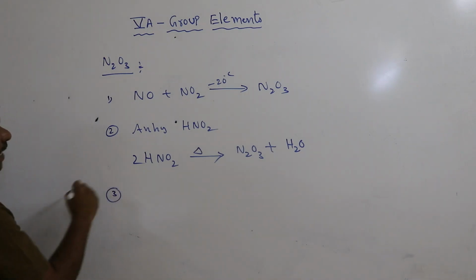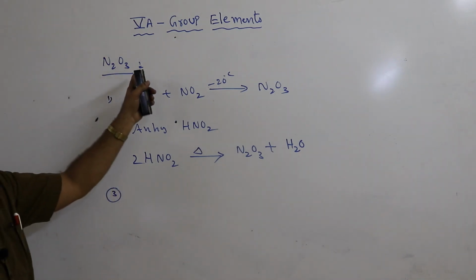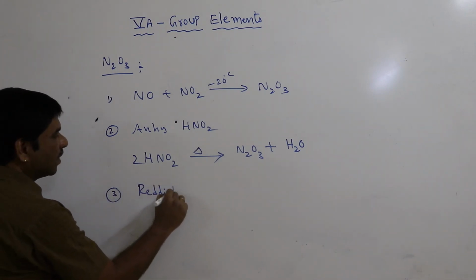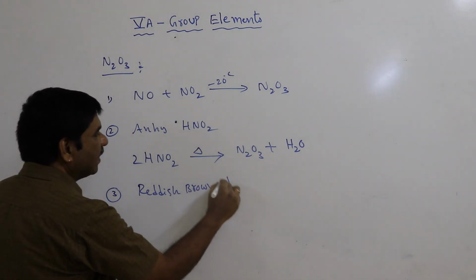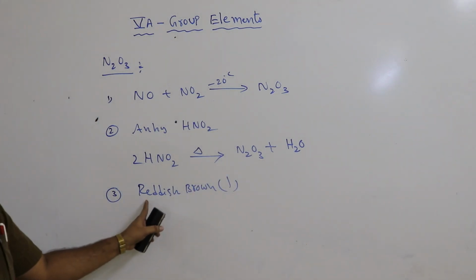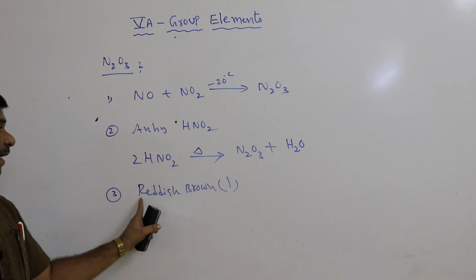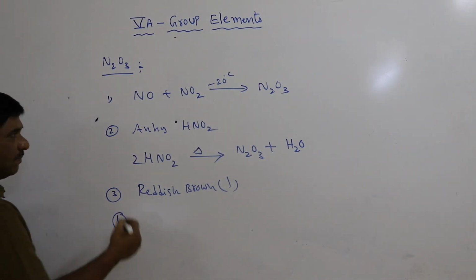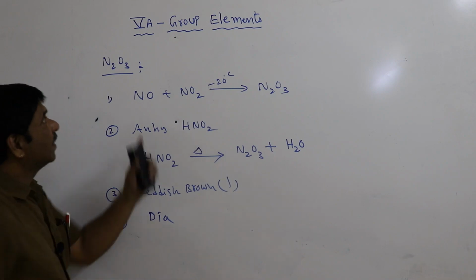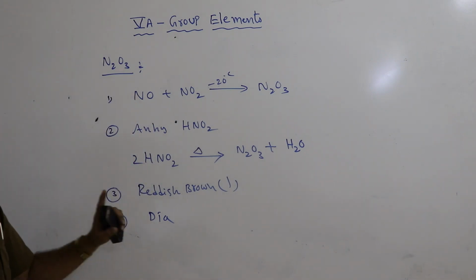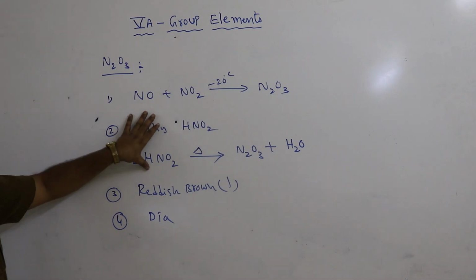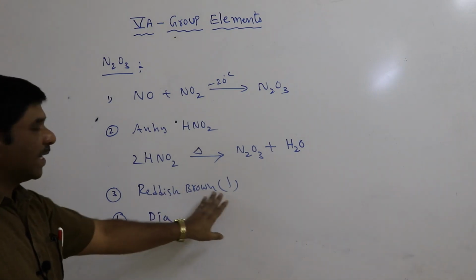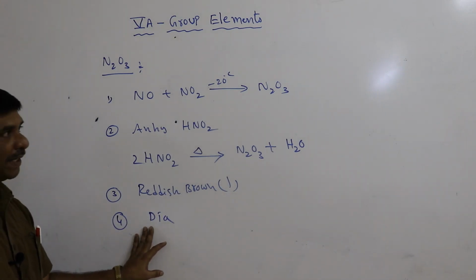Next, this dinitrogen trioxide has a reddish brown color when it is in the liquid state. It also has a diamagnetic property. So the anhydride of nitrous acid, dinitrogen trioxide, has a reddish brown color and a diamagnetic property.